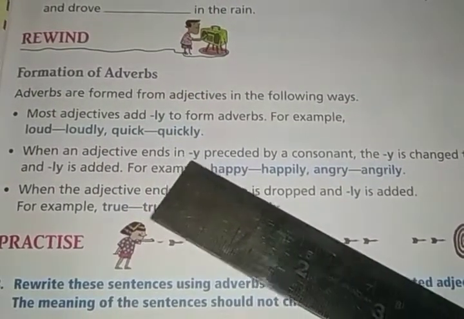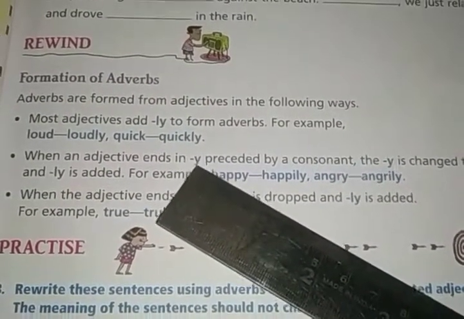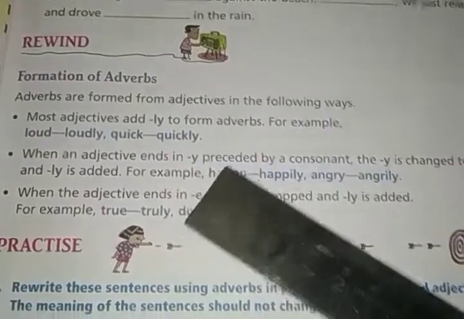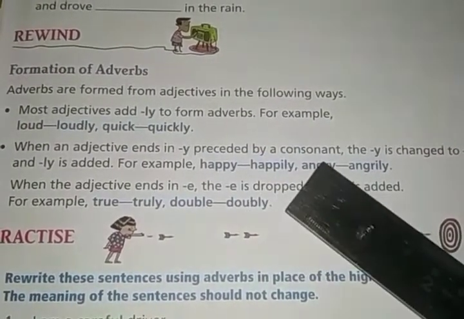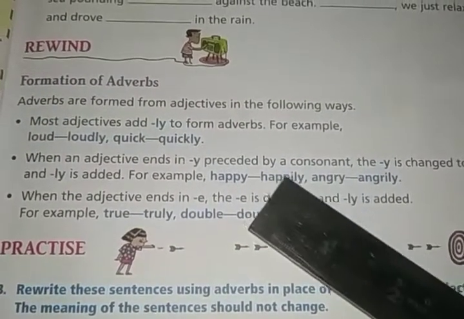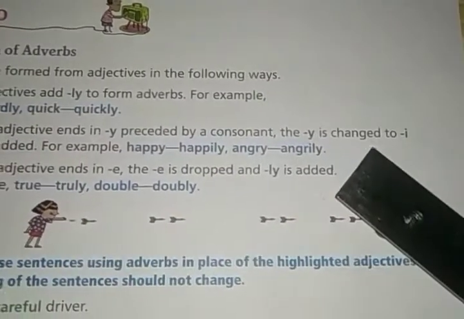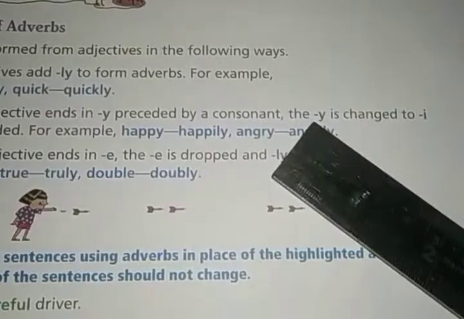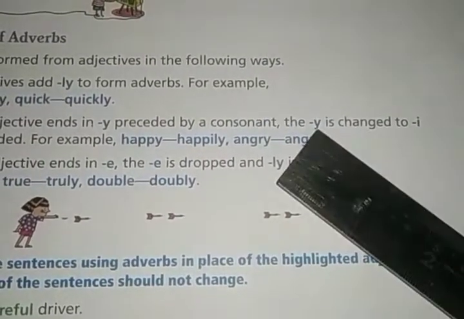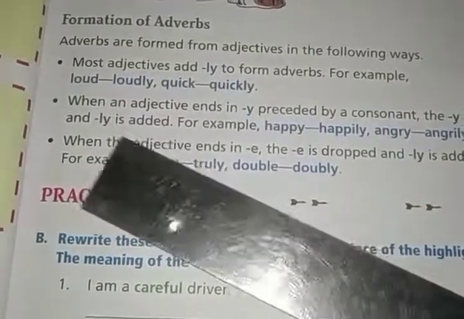An adjective word which is ending in y, preceded by a consonant, the y is changed to i, and ly is added.